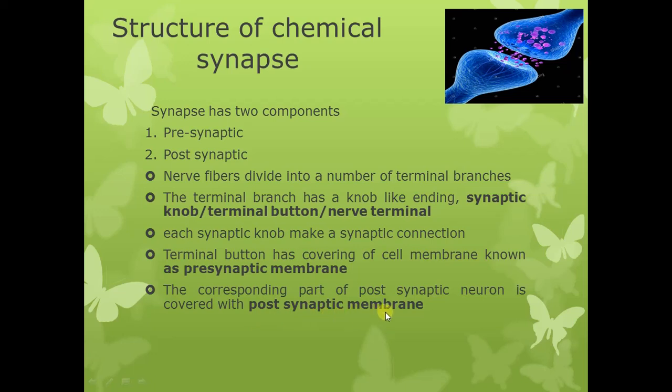So we have two components: the presynaptic component, which is the expanded knob-like ending known as the synaptic knob or terminal button, and the membrane covering this part is known as the presynaptic membrane. The corresponding part of the postsynaptic neuron with which a synapse is made is called the postsynaptic component, and its membrane is known as the postsynaptic membrane.